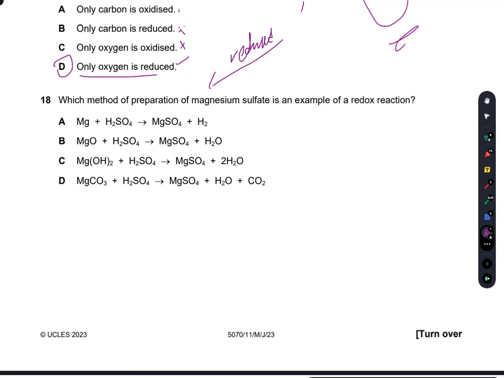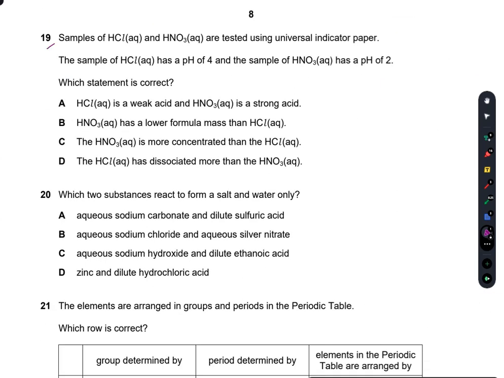As I can see in A, the oxidation state of magnesium is 0 here, and for hydrogen it is 1 here, and on the product side the oxidation state of hydrogen is 0 and for magnesium it is 2. So A is definitely a redox reaction. All the others are incorrect. You do not even have to check those. So A is the right option.